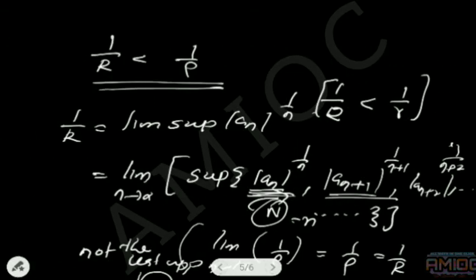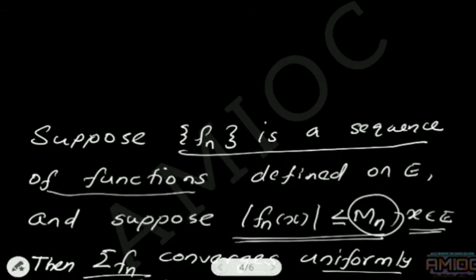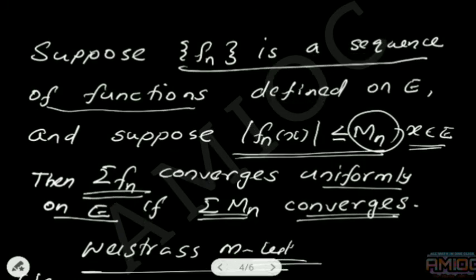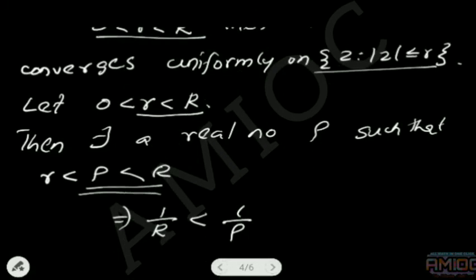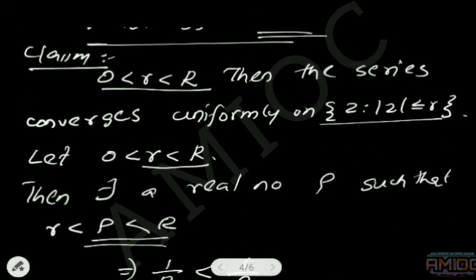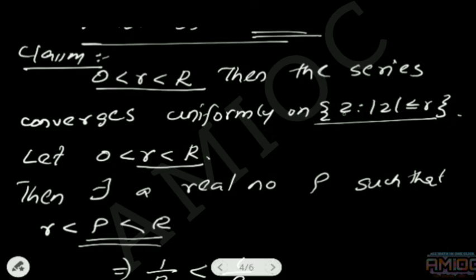Here we need to prove the series is uniformly convergent on the set of all z satisfying mod z less than or equal to r. We have already assumed 0 less than r less than rho. Now we want to prove that the series converges uniformly on this set.